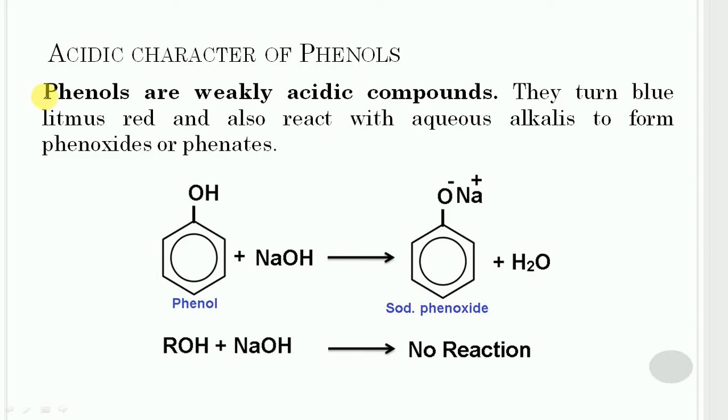Next topic is the acidic character of phenol. Phenols are weakly acidic compounds. They turn blue litmus to red and also react with aqueous alkali to form the phenoxide or phenate ion. This reaction shows the reaction between phenol and sodium hydroxide.